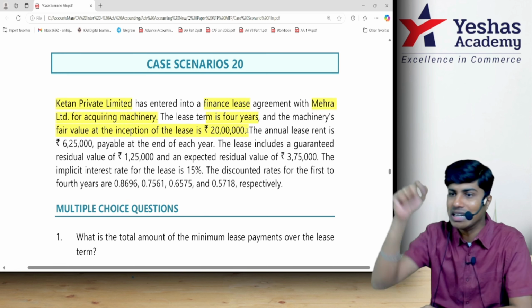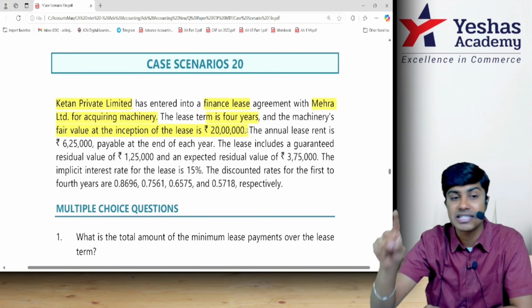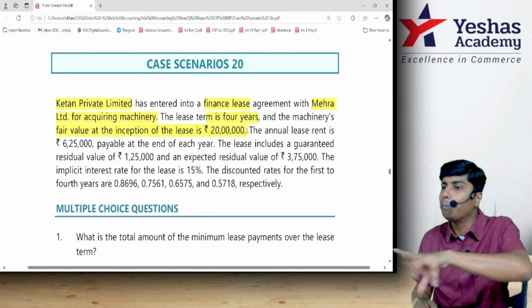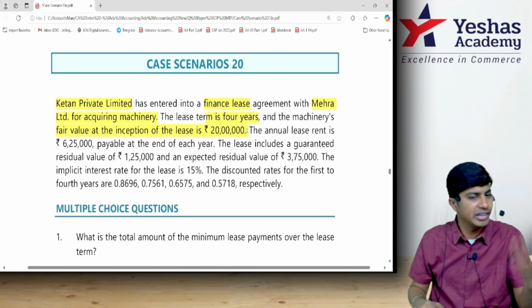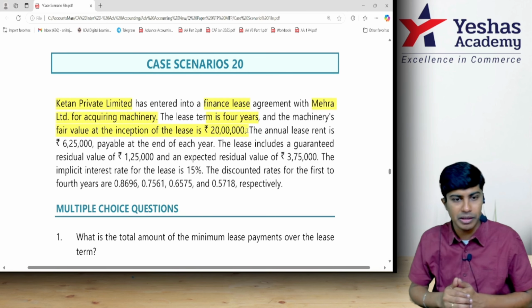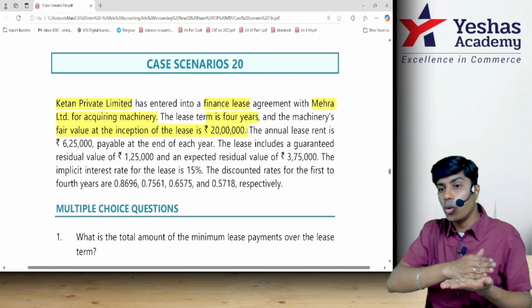What is minimum lease payment? Lease rent plus guaranteed residual value. Together that is MLP. Lease rent will be periodic: monthly, quarterly, half yearly, yearly, whatever. You multiply with so many lease rentals, add GRV, you will get MLP. But should you pay that full money to me right now? You would pay it over the lease period.